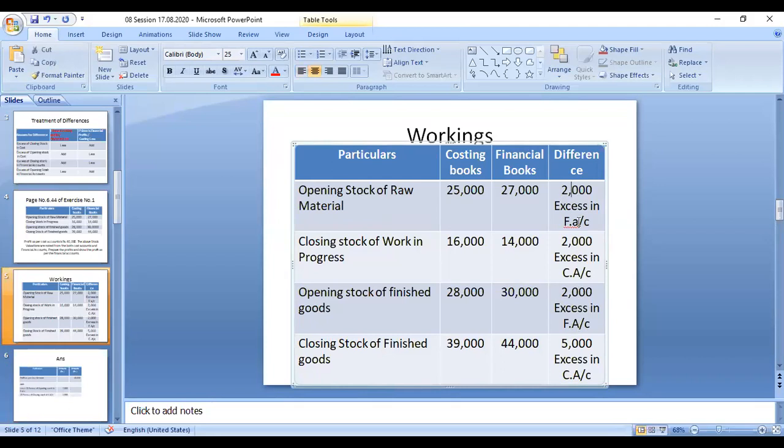Opening stock 2,000, excess in financial account. So this is a similar case to this one also. This is also opening stock. This is also excess in financial account.